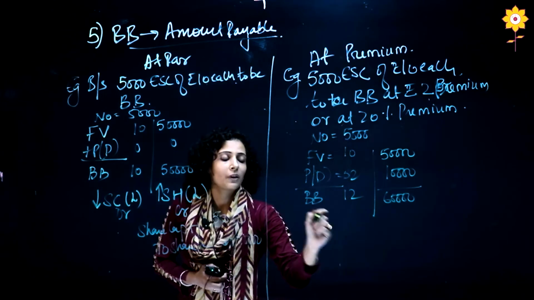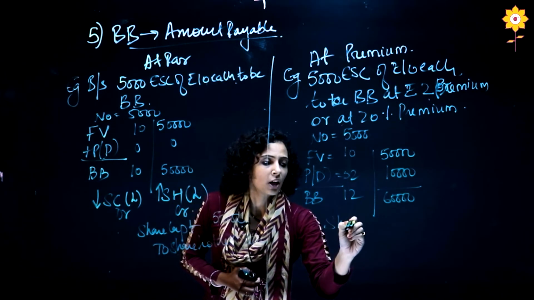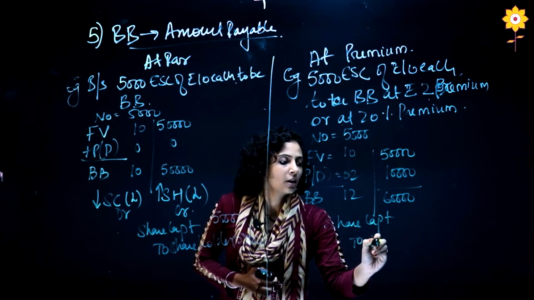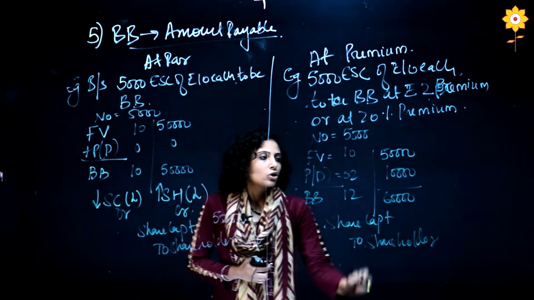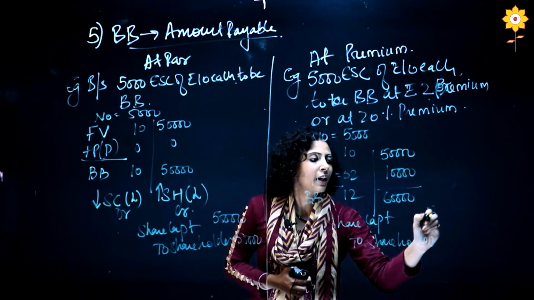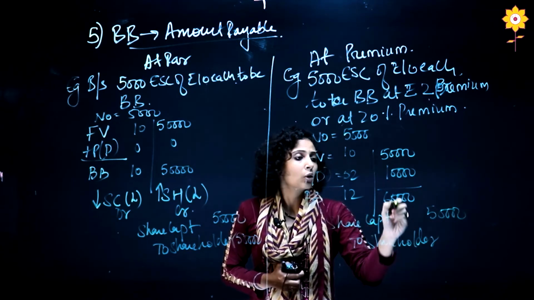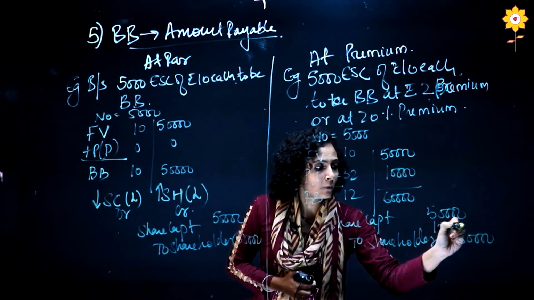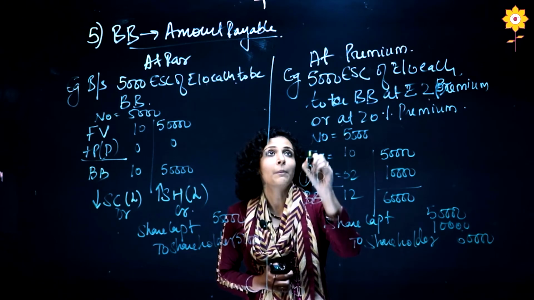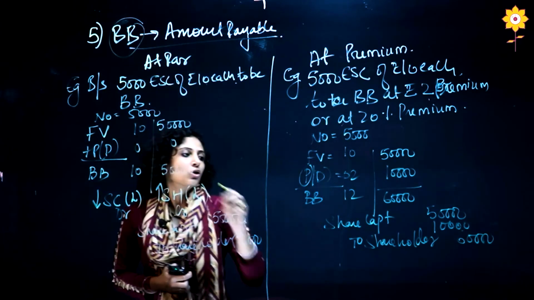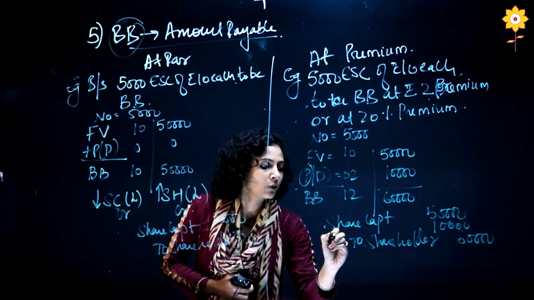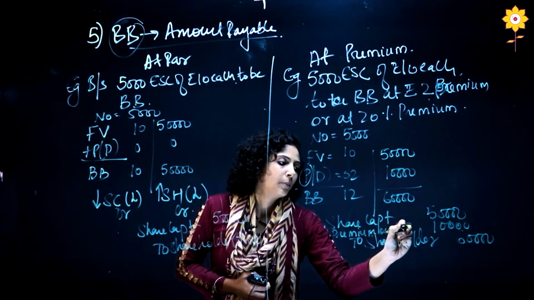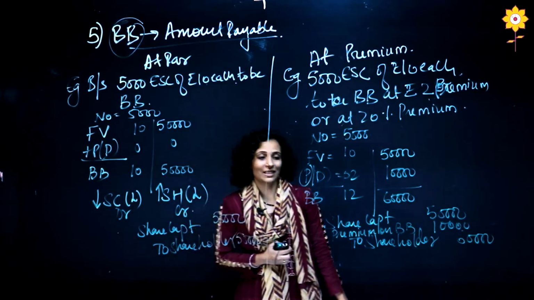Again basic entry just now we have seen, it is share capital account debit to shareholder. Okay, now share capital we will write face value which is 50,000, shareholder will write the total which is 60,000. So 10,000 difference is coming, it is because of premium but it is buyback. So we will not write securities premium, it will be premium on buyback. Premium on buyback amount is 10,000.